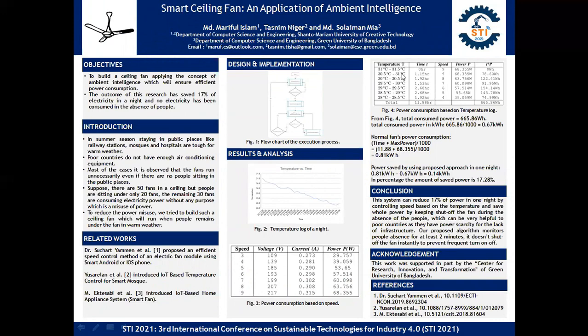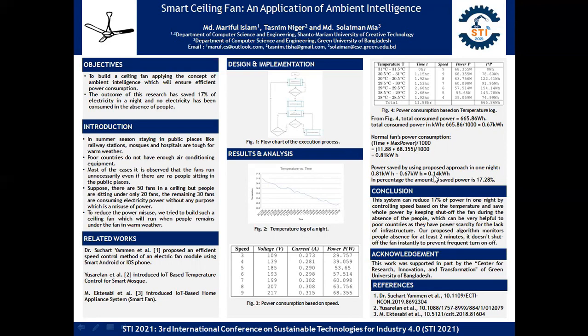Based on the temperature log, we got 11.88 hours in one night, and the power consumed was 665.86 watt hour. If we convert the watt hour to kilowatt hour, it will be 0.67 kilowatt hour. In that night, if a normal fan runs in that place, then the power consumption will be 0.81 kilowatt hour.